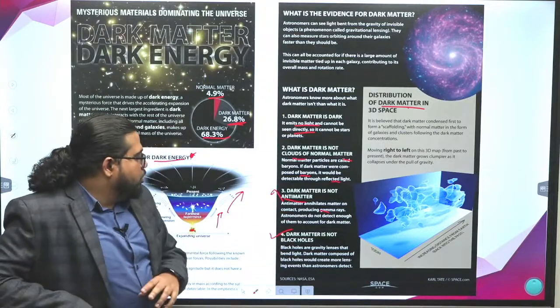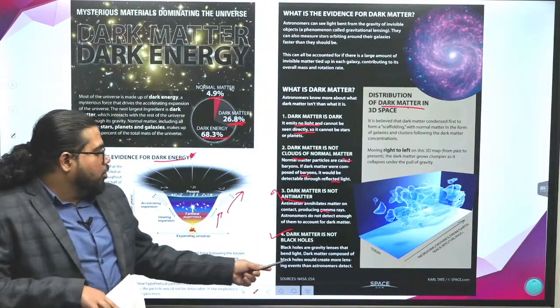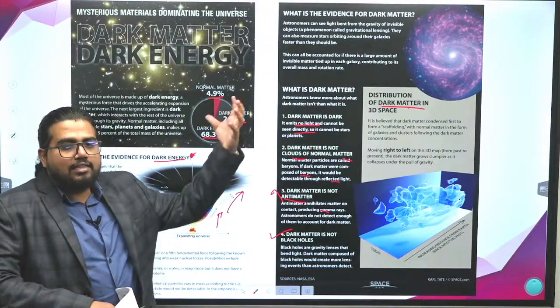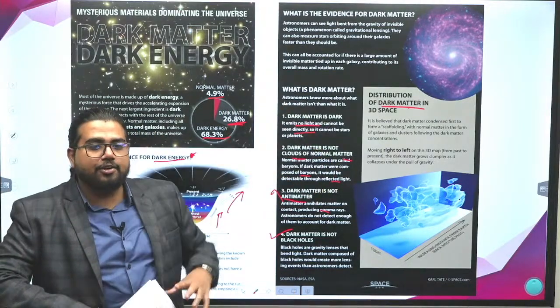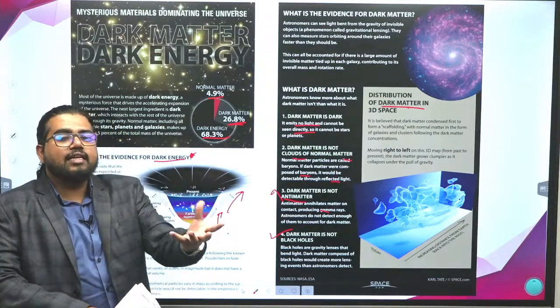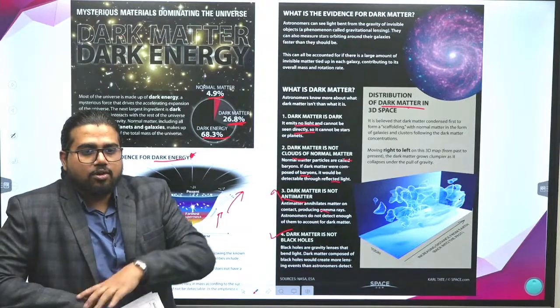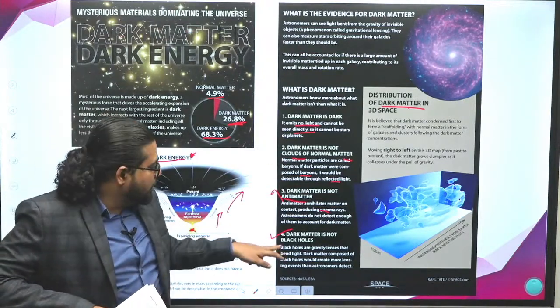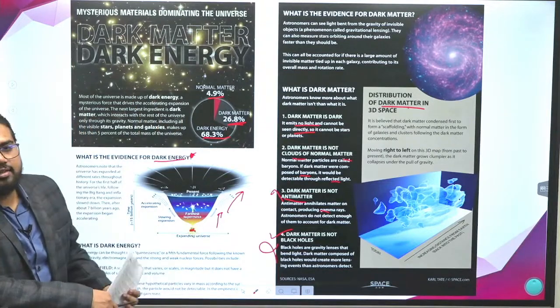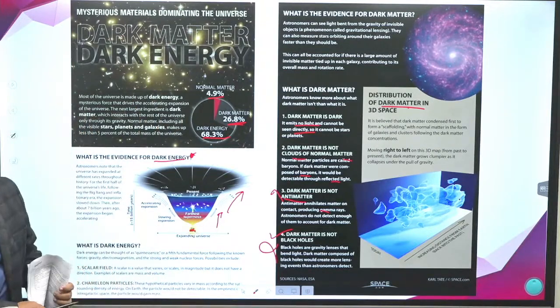And dark matter is not a black hole. Black holes are gravity lenses that bend light. Dark matter doesn't have that kind of property. Dark matter doesn't interact with light. It only gives an additional gravitational force on the celestial bodies. So it is not exactly a black hole either. So these are the basic concepts on dark matter and dark energy.